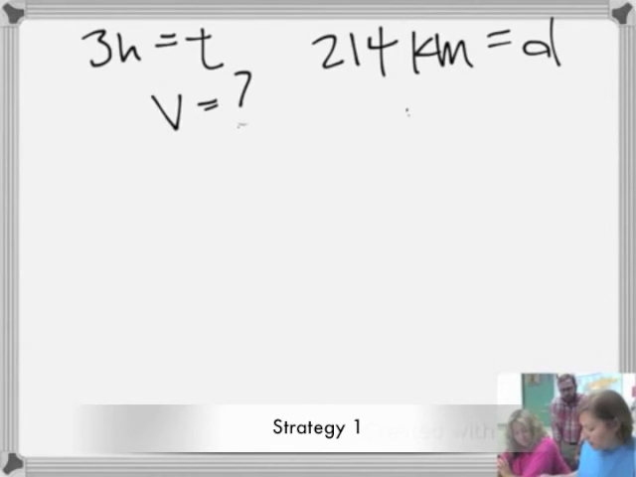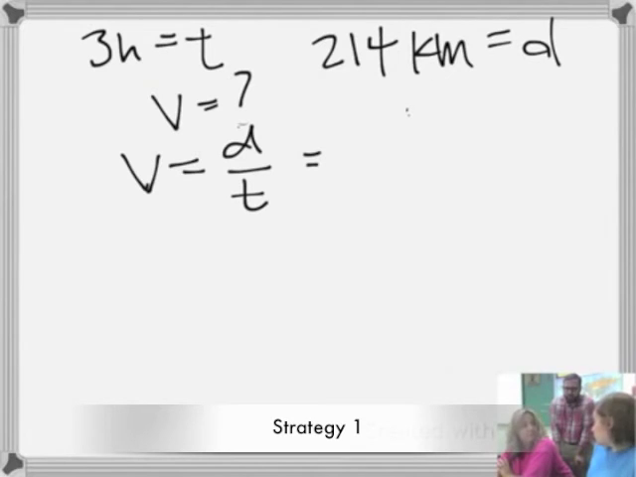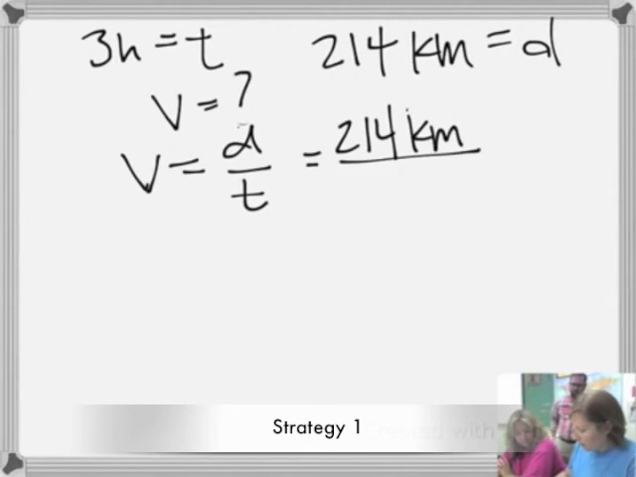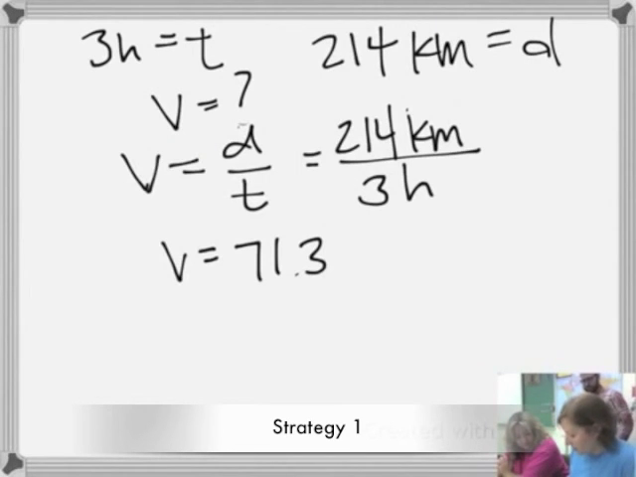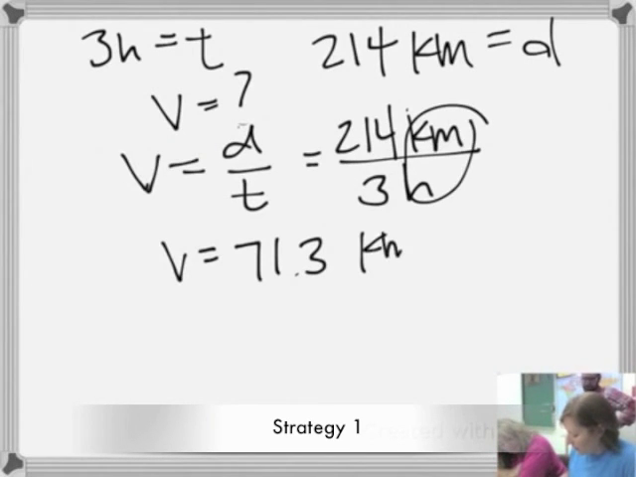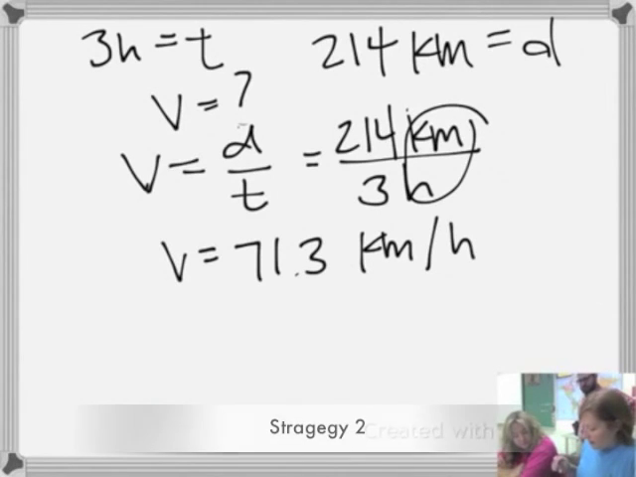Do we have an equation that has all these things? Yes, V equals D over T, and it's already rearranged. So we can just put our numbers in: 214 for D, 3 hours. We divide that out and get 71.3 repeating. We can round to 71.3, and I have my units right here: kilometers per hour.